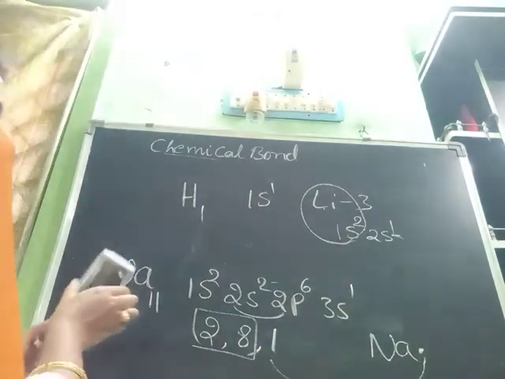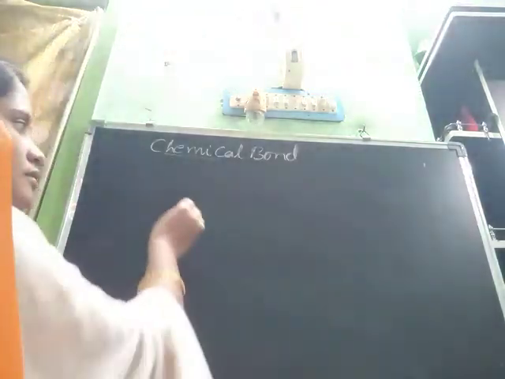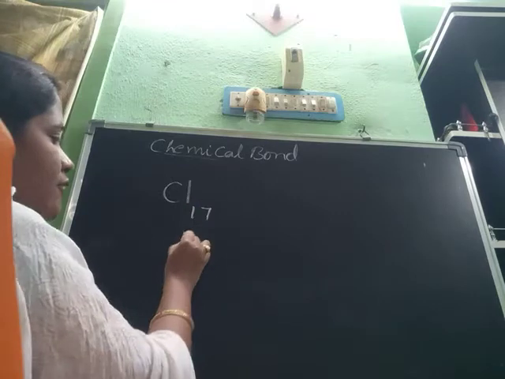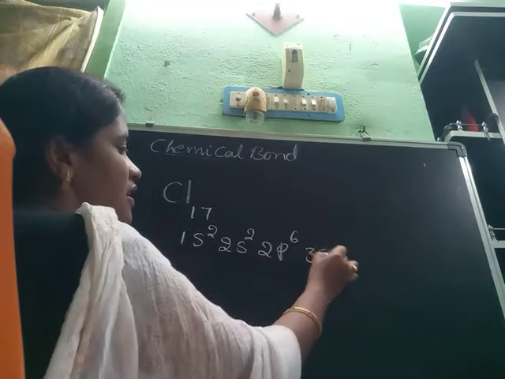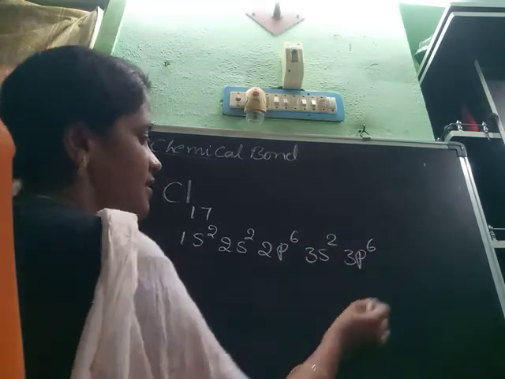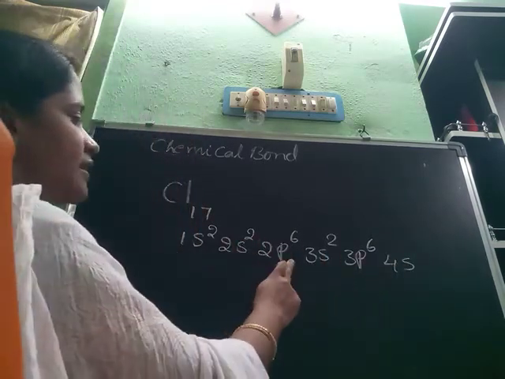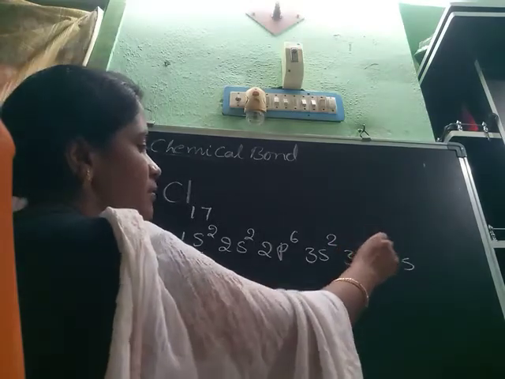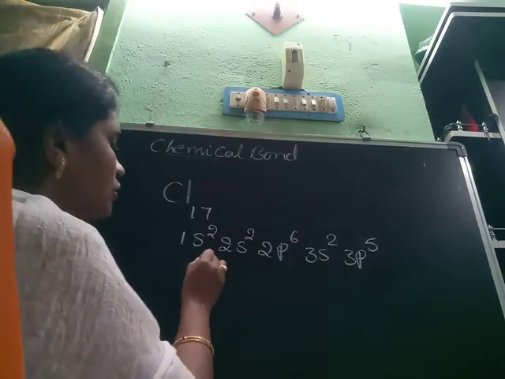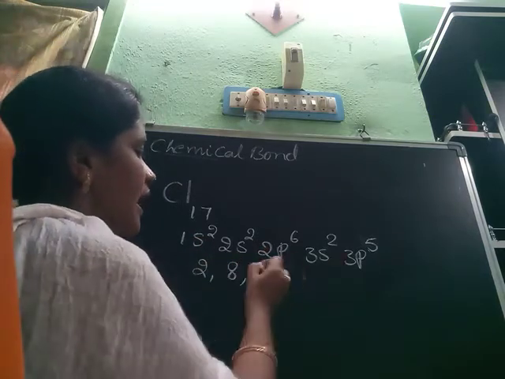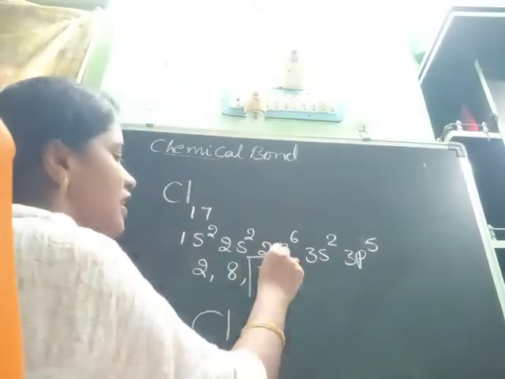In that way only. Take chlorine, atomic number 17: 1s2, 2s2, 2p6, 3s2, 3p5, that is 2, 8, 7. Chlorine's valence electrons are 7.